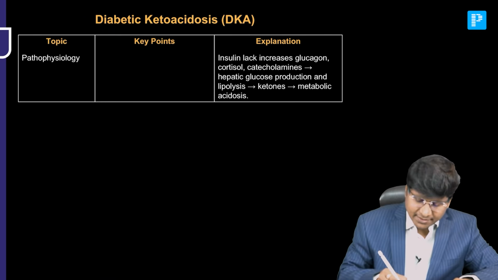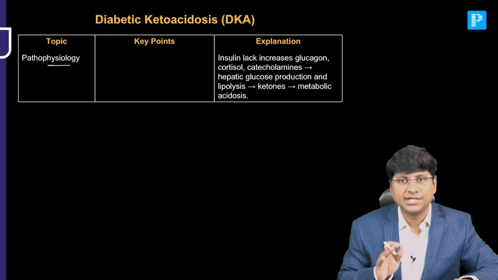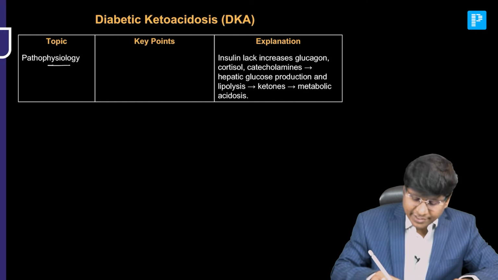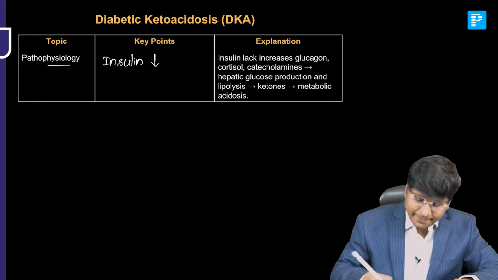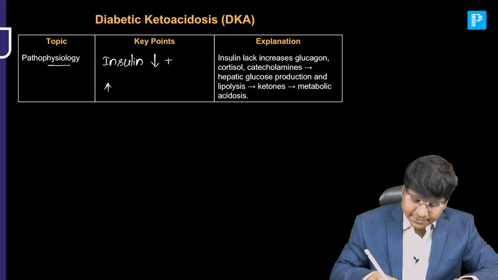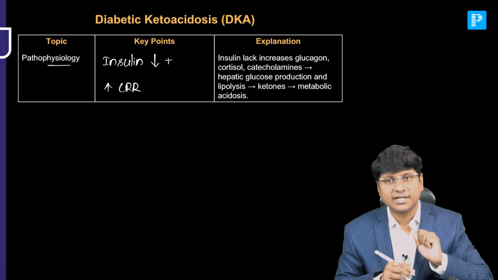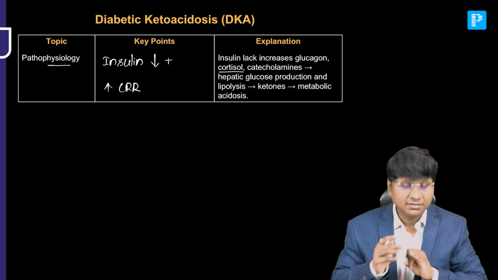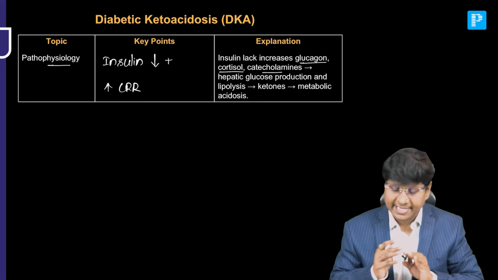Then what is the pathophysiology in diabetic ketoacidosis? The pathophysiology is insulin deficiency. Along with that, there is also an increase in the counter-regulatory hormones. What are the counter-regulatory hormones? Number one, cortisol. Next, glucagon. Next is catecholamines.